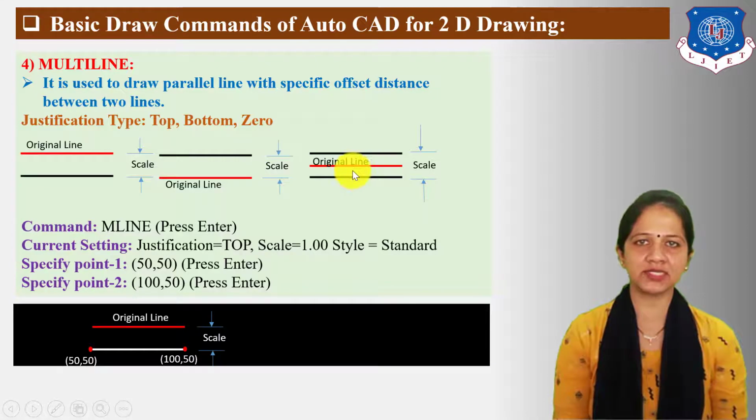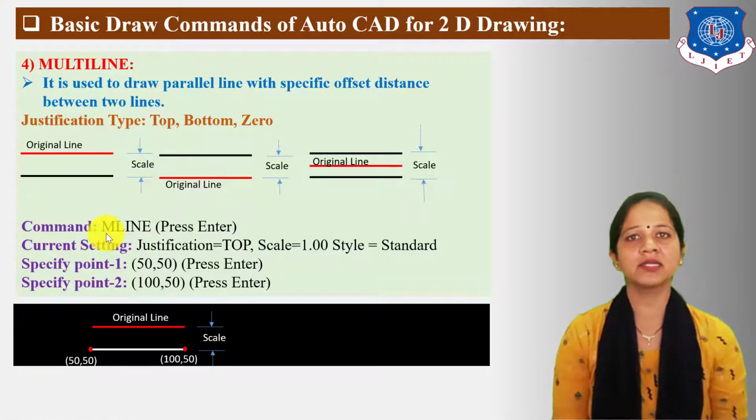Now for zero justification, parallel lines are drawn above and below the original line, and the distance between these two parallel lines is known as scale or offset distance. Now the command for multi-line is mline. So enter the mline command in the command area, then press enter.